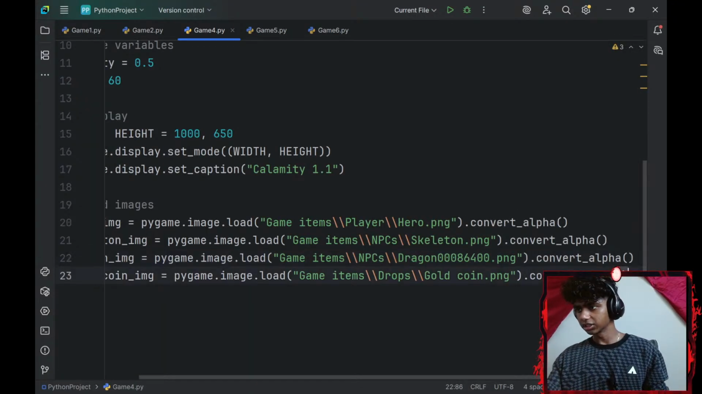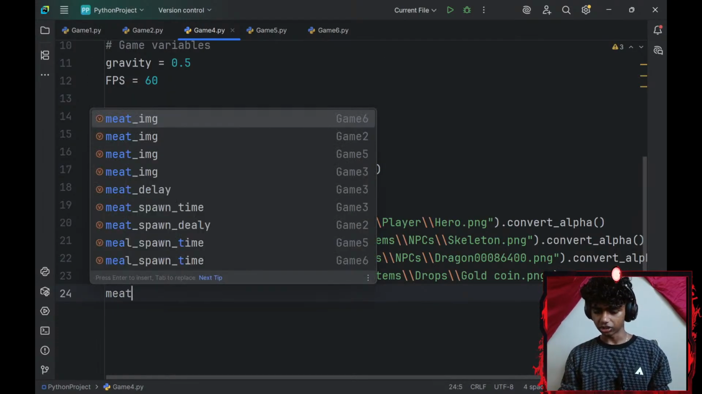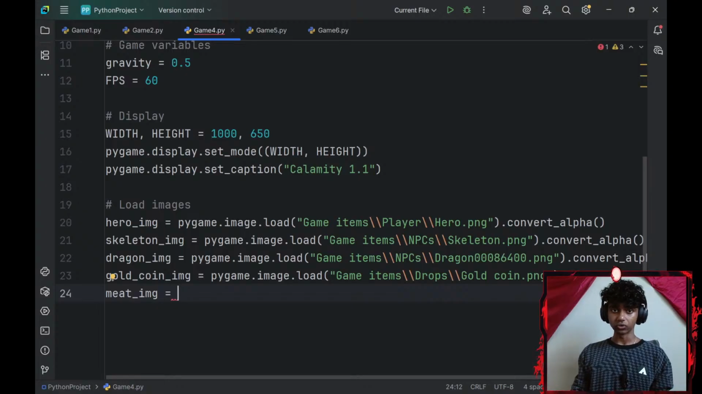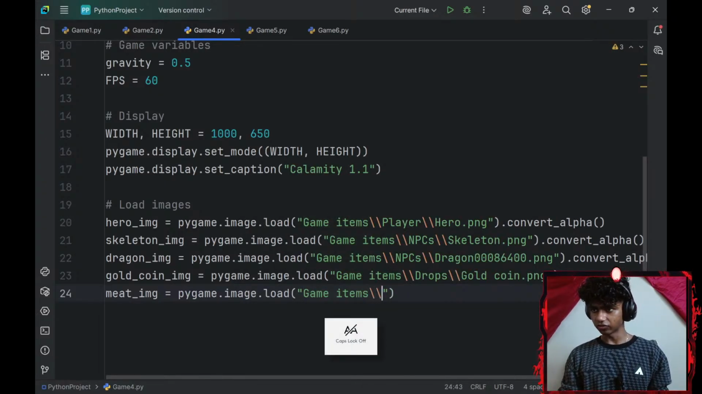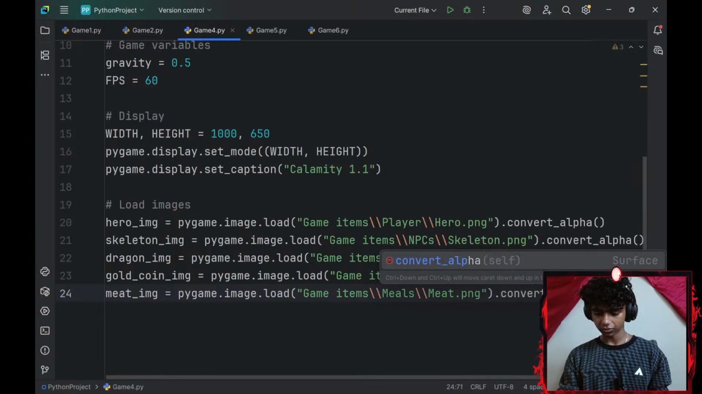Okay, perfect. And lastly, I would need a meat image. So meat_image. This is basically going to be the meats that my player collects to get HP, like to recover HP. So pygame.image.load. I'll give the file path: game_item, 2 forward slashes, meals, 2 more forward slashes, my meat PNG. And I will convert this to alpha as well since it's a PNG.